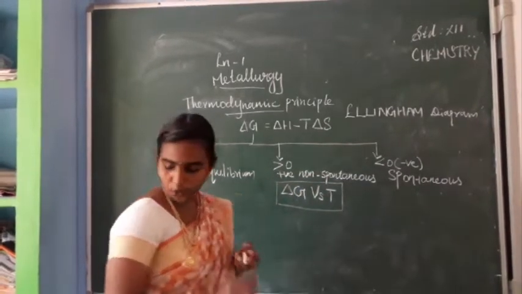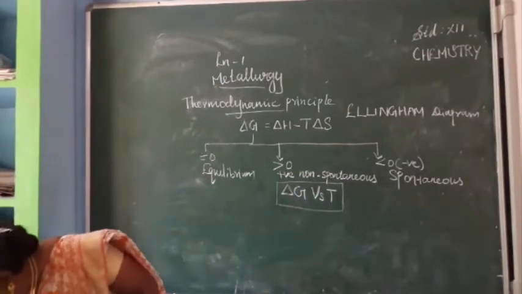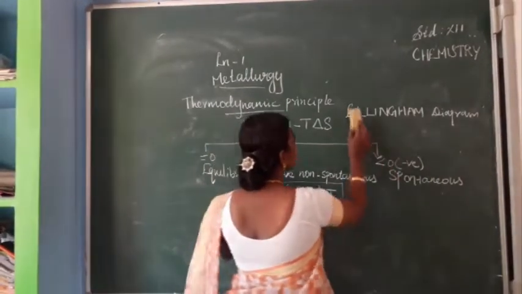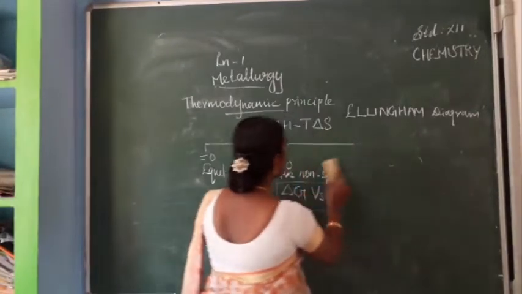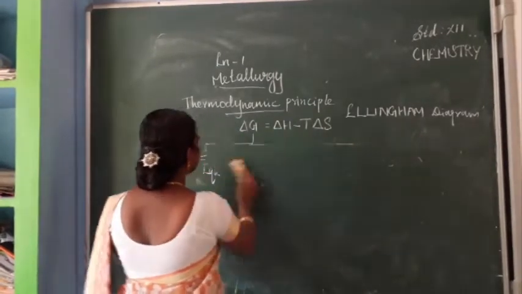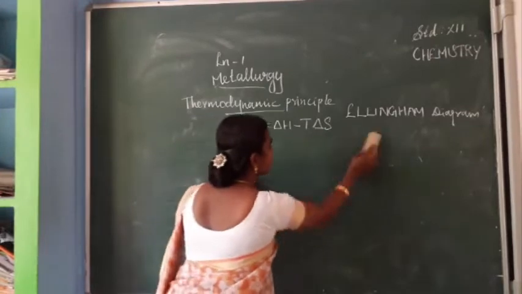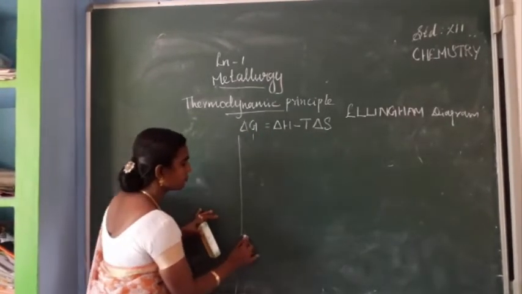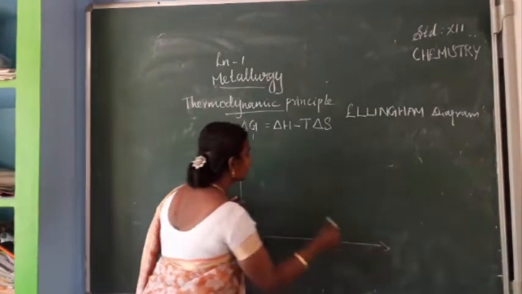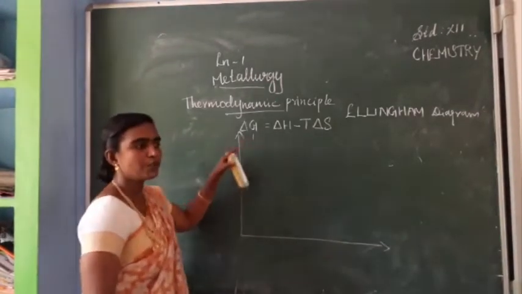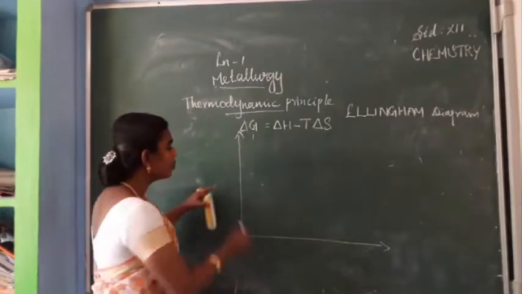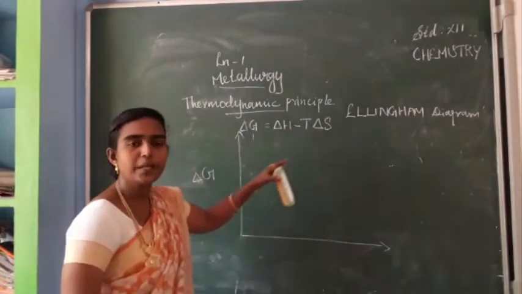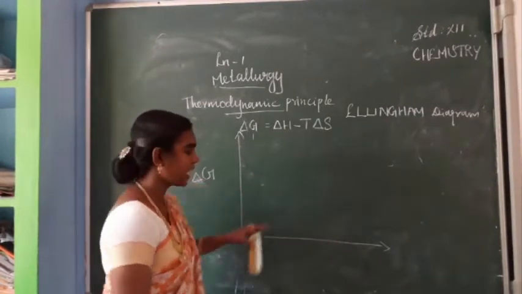So when you are drawing the graph, delta G value should be taken on the left hand side and temperature should be taken on the right hand side.